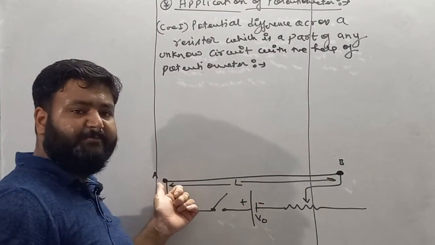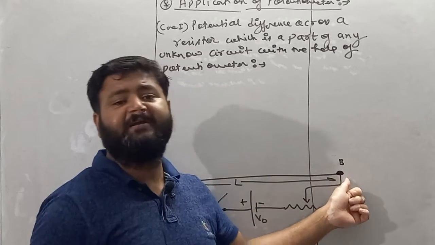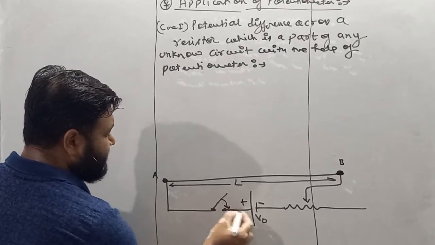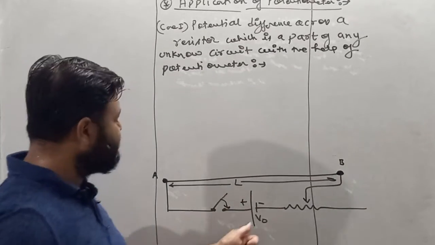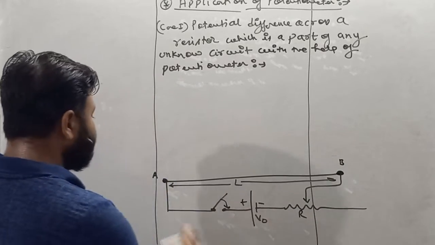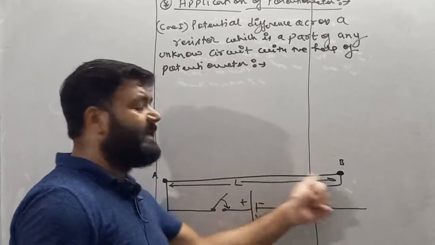This is the A end, meaning one end of wire which is used in potentiometer. This is the second end of the wire which is used in potentiometer. There is a switch. There is a battery, high value, whose potential is V0. There is a rheostat, let's suppose R. So the length of the wire which is used in potentiometer is capital L.